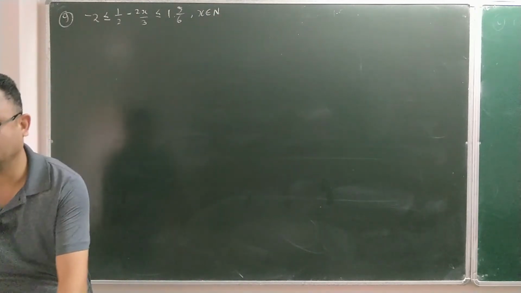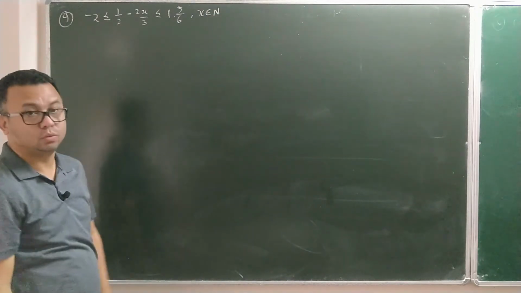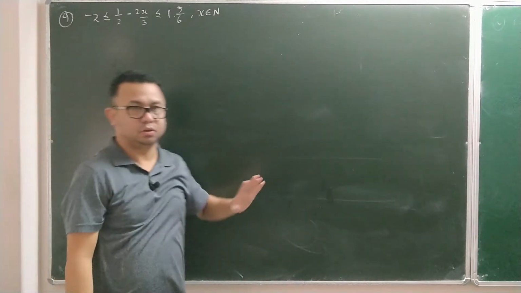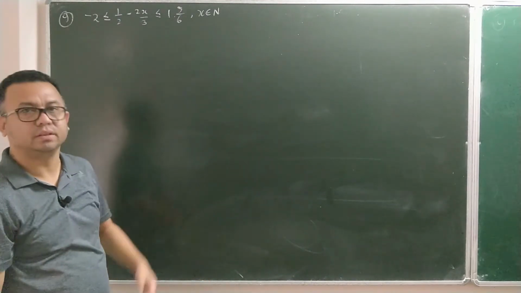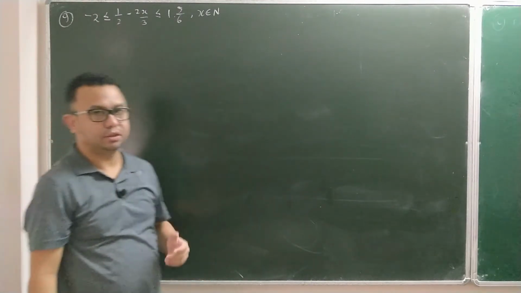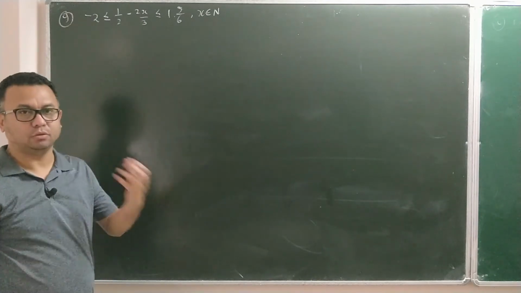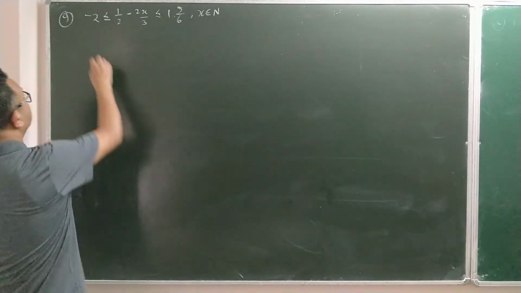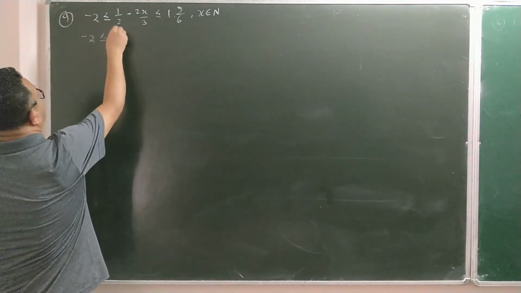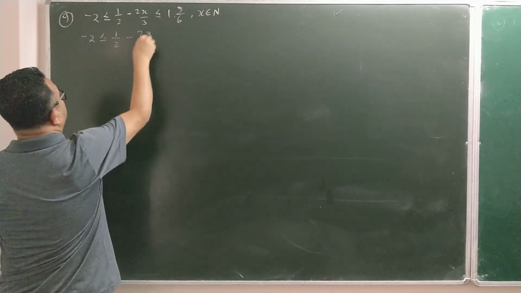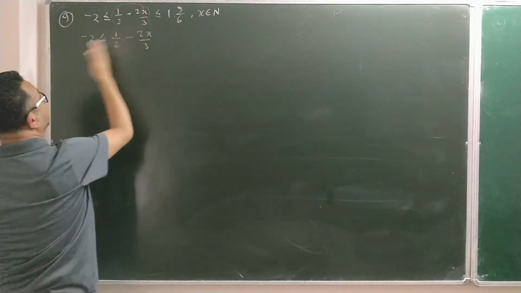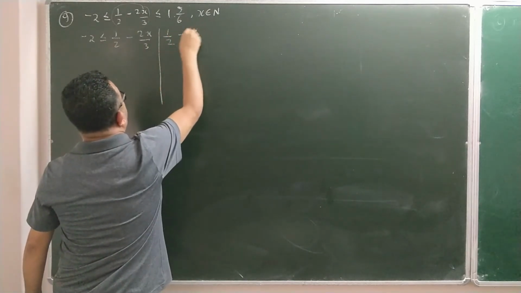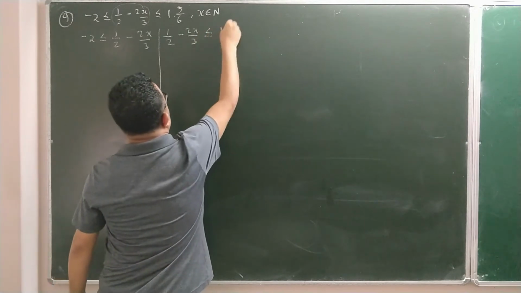You know, natural numbers start with 1. So 1, 2, no decimals, no fractions. Now there are many ways of solving, as I said in the previous class also. I'll go by one way, which most students find easy every year, so I suggest you also do the same. It is a double inequation, so I have to divide this into two parts. The first part is -2 ≤ 1/2 - 2x/3, and the other part is 1/2 - 2x/3 ≤ 1 5/6.